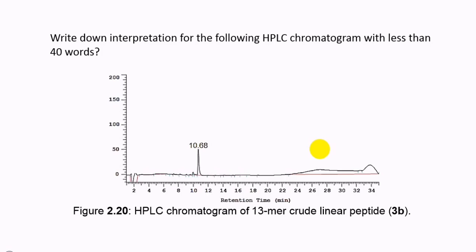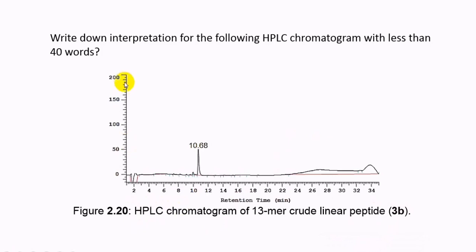It's a very clear question. You've got a chromatogram, that's a diagram, with one peak. This figure is the HPLC chromatogram of 13-mer crude linear peptide 3B. It is a compound that was synthesized and run on the HPLC machine.